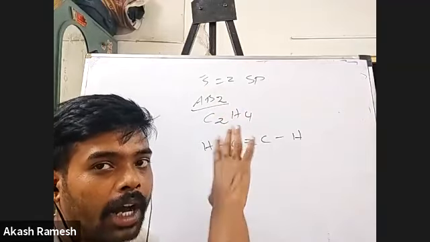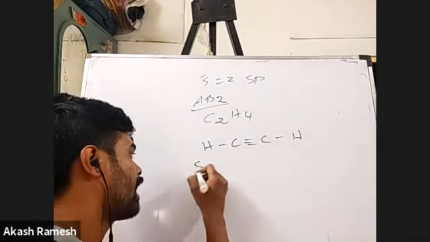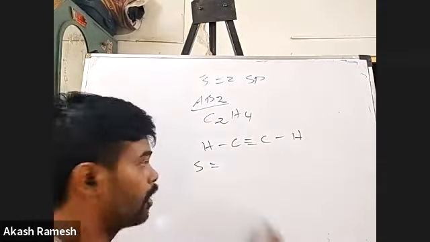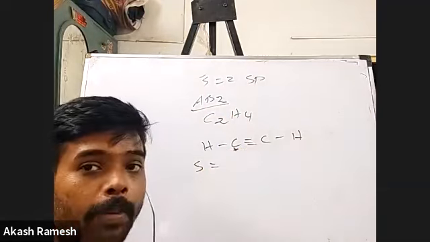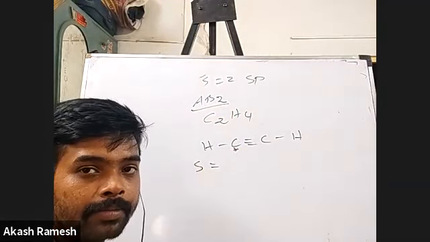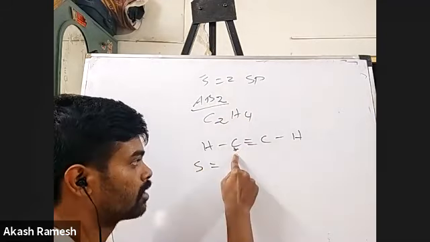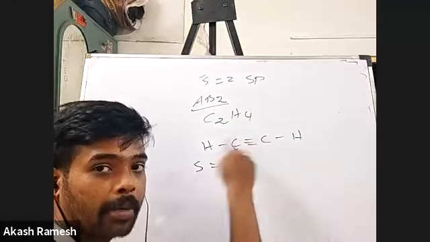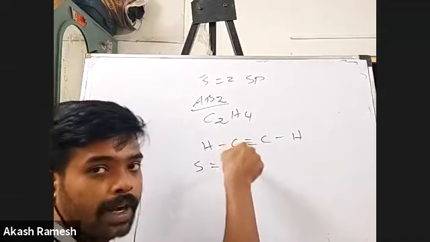Now, how will I calculate the steric number here? For this carbon atom, how many other bonding atoms are attached to this carbon atom? 3. How 3? 2, sir. 2? Is it not?